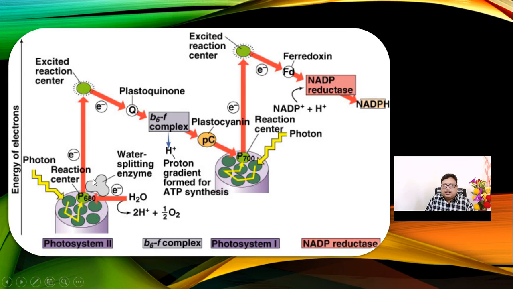And second, during expulsion of electrons, the energy is transported in such a way that the first acceptor is plastoquinone. Then plastoquinone goes to the B6F complex. Then plastocyanin is another component, and it goes to photosystem 1. If we can break this chain, for example with certain herbicides or pesticides, they block this particular channel.